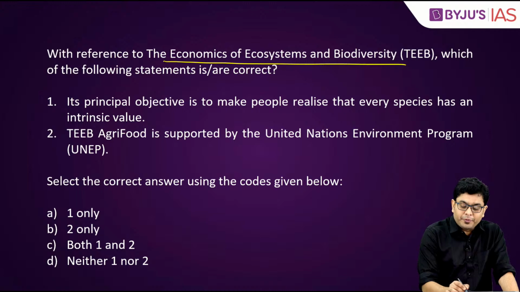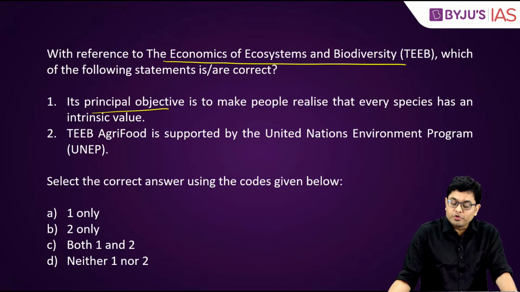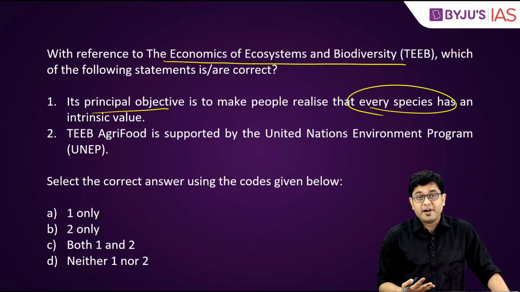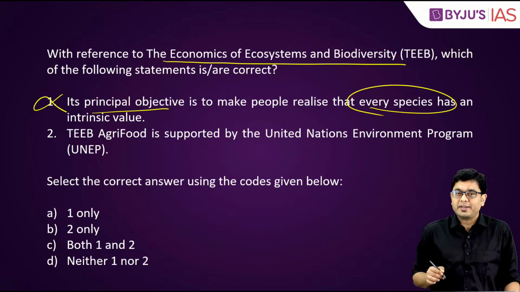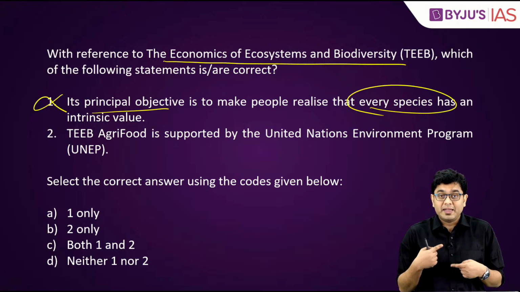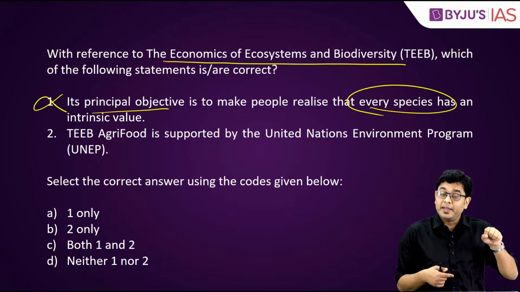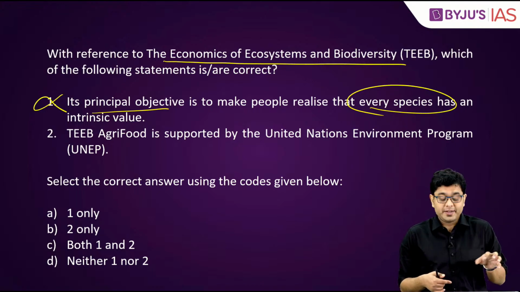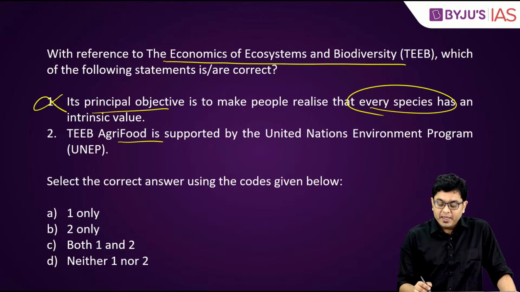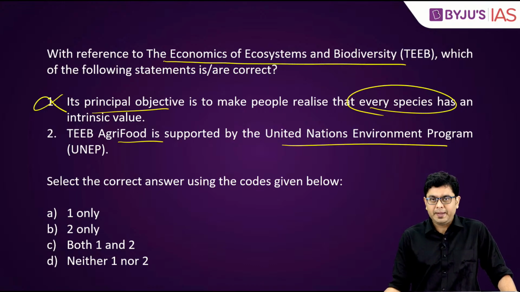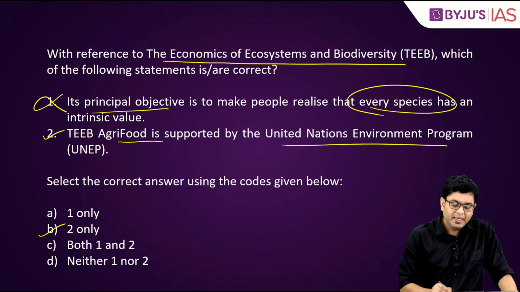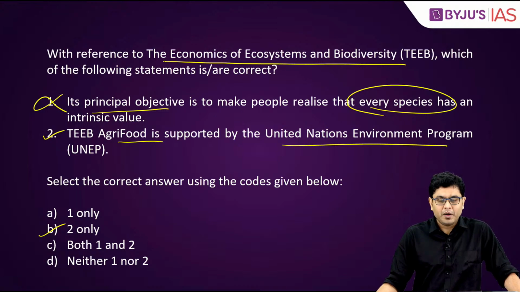First, its principal objective is to make people realize that every species has an intrinsic value. This is incorrect, because its principal objective is to make people realize that there is an economic value associated with it. Second, TEEB Agri-Food, which is a sub-program, is supported by the UNEP. This is actually correct. So the correct answer in this case will be B, that is 2 only. Okay?